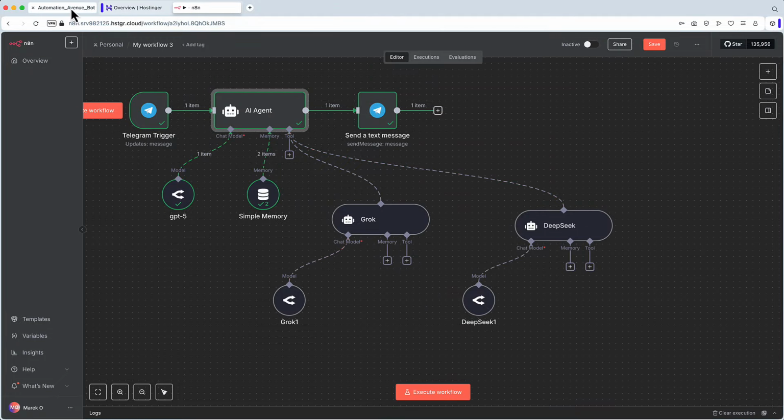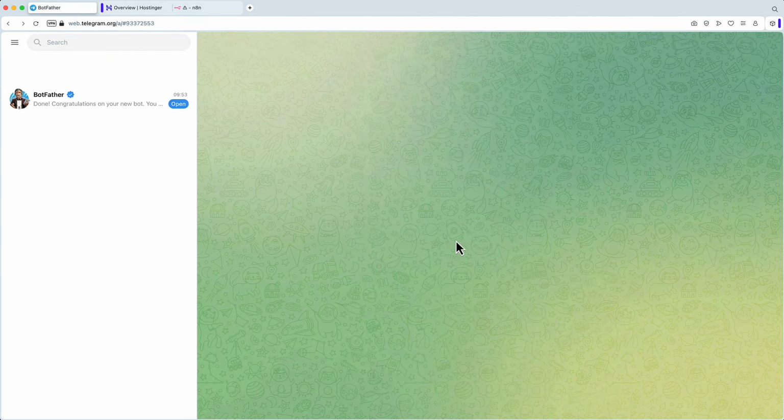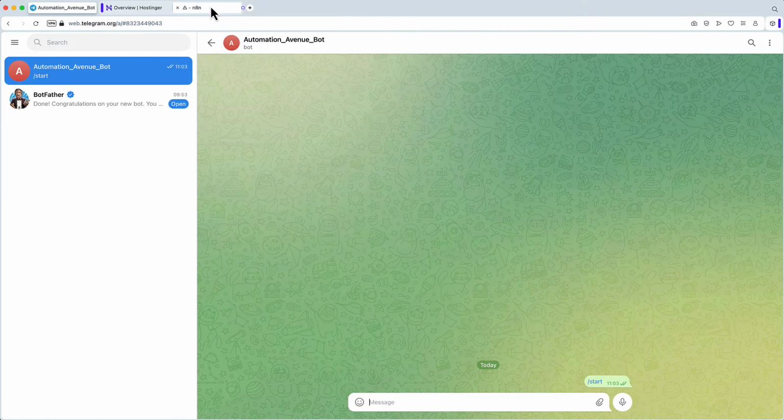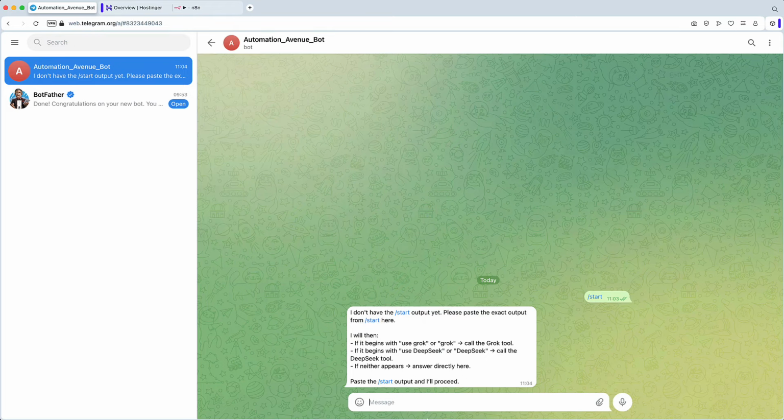Let's see what it responded with. Might not be super clear, but we can see it is a response from GPT-5, but it says it doesn't have the "who are you" output, please paste it here. It simply tells us what it expects as an input. Let's just delete the chat and start again. If I just start, let's see what happens. It refers to the instructions.